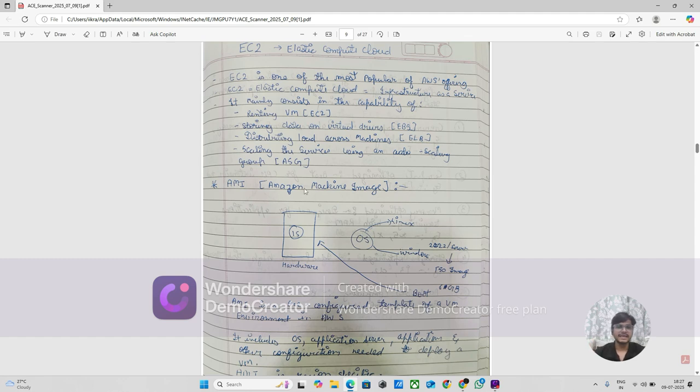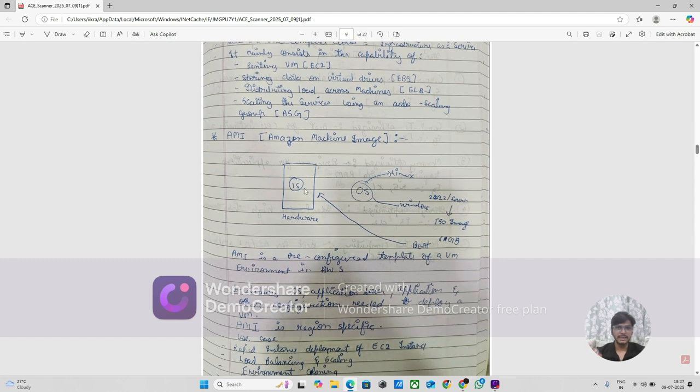So what is AMI? This is a main concept, AMI, Amazon Machine Image. What is an Amazon Machine Image? There is hardware and there is an operating system. If there is no AMI, what will happen? First we have to write a Linux image, like a Linux or Windows server. After that you need an ISO image and boot everything, then you can deploy to that hardware. So there is too much of this. What we can do instead is create an AMI.